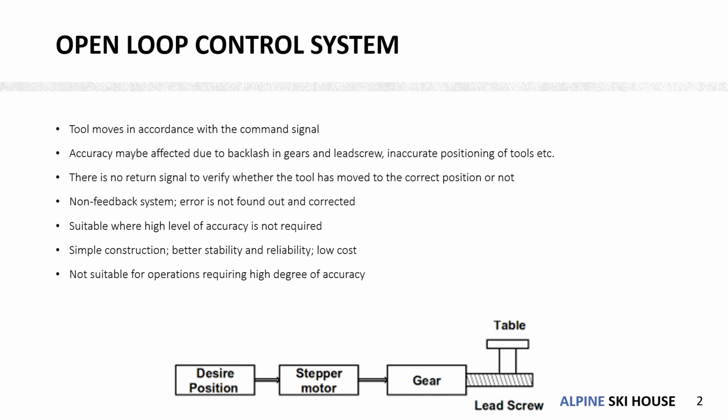And it is not suitable for operations requiring a high degree of accuracy, as even if errors occur, we will not be able to detect and correct them. So machines employing an open loop control system should not be used for operations that require very close tolerances.